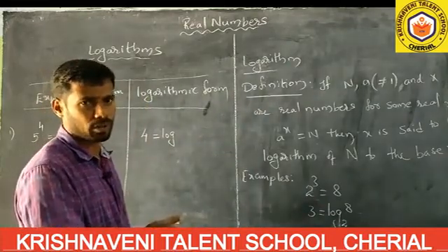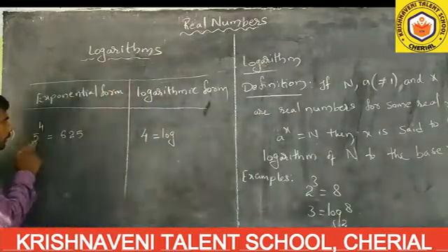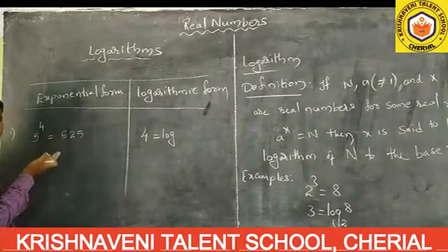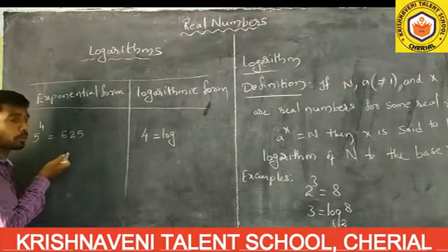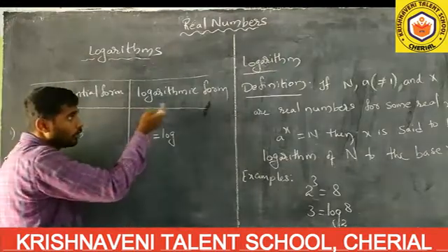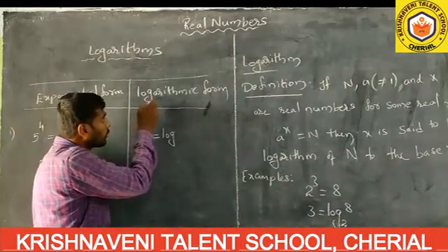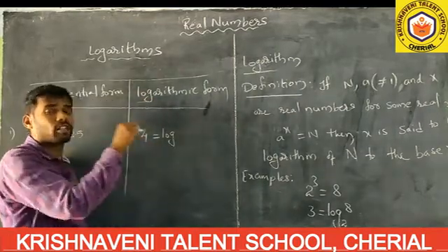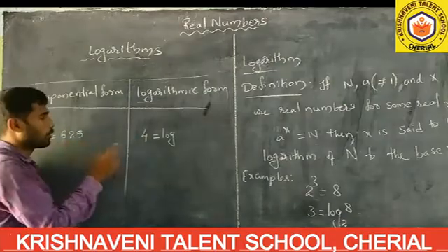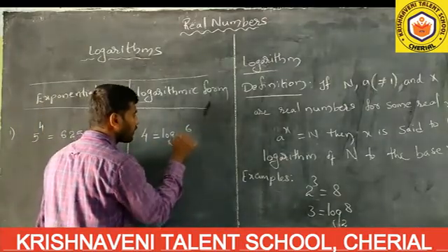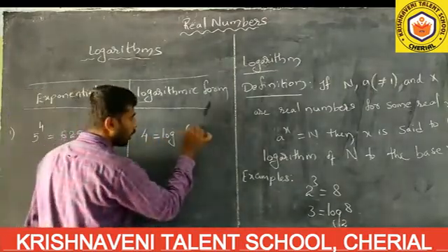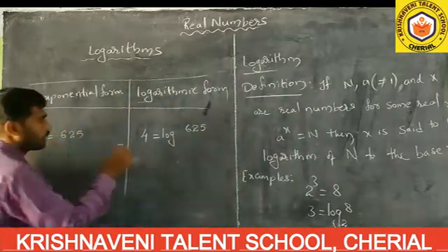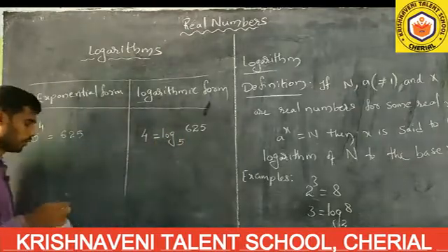Already you know the exponential form: 5 to the power of 4 equals 625. Here log is not there, so we call it exponential form. Now I am converting this into logarithmic form. Log will be there. 4 equals log of the number 625 to the base 5. Like this you have to write.